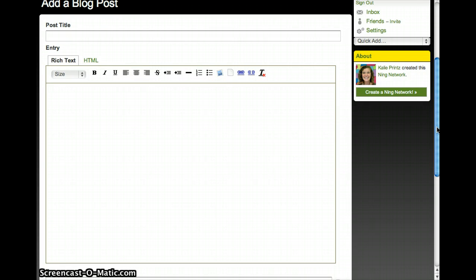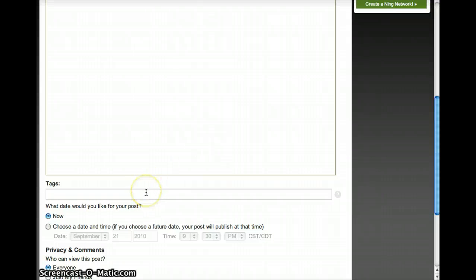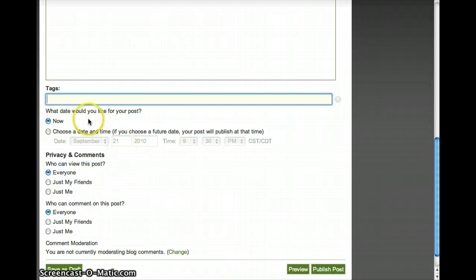The blog space is really for each teacher to post information that they feel is relevant and useful to others. If you create a math game or a great spelling activity, post it here. This is your primary collaboration tool, and it will only be as useful as you make it. Again, at the end, make sure that you have tagged your blog. You would want to post it now, and then make sure you share it with everyone so we can all benefit from it. You would publish your post in order to publish it at that moment. You can preview it to make sure you like it, or you can save it as a draft if you're not sure.